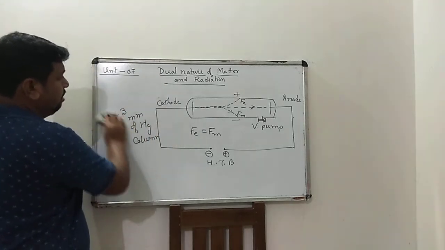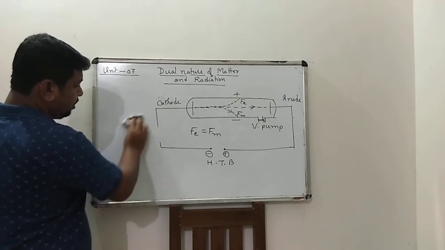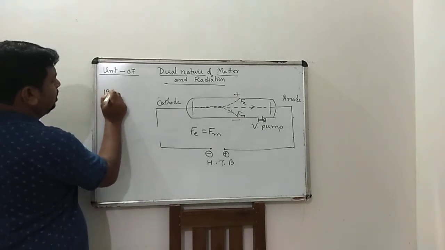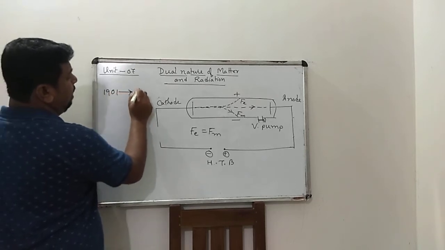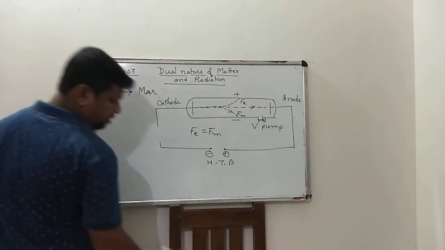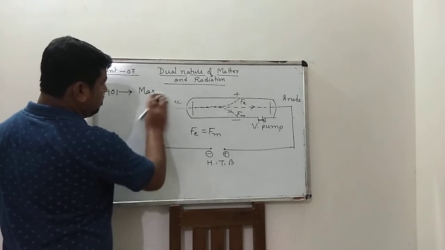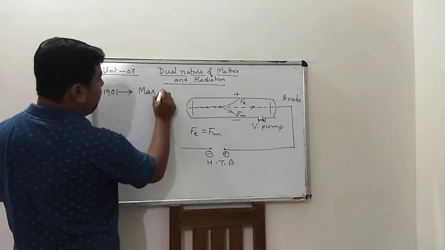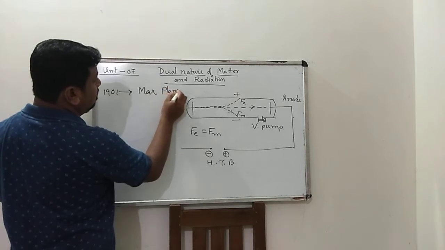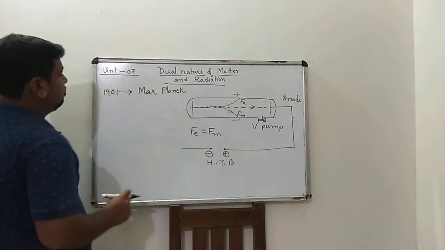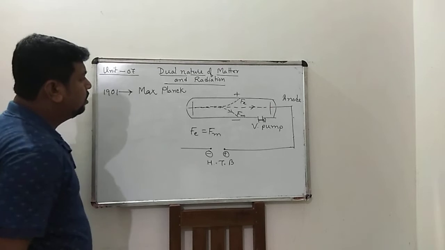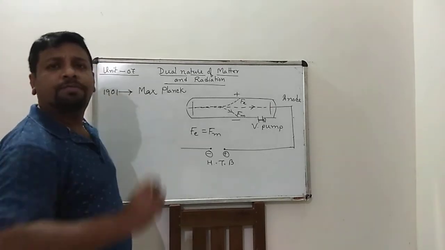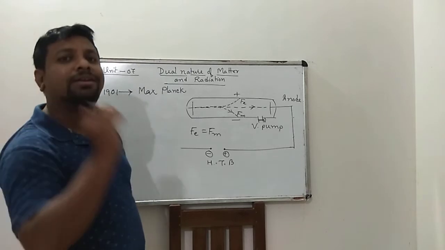First, in 1901, Max Planck concluded that light radiates in bundles of packets, known as quanta.